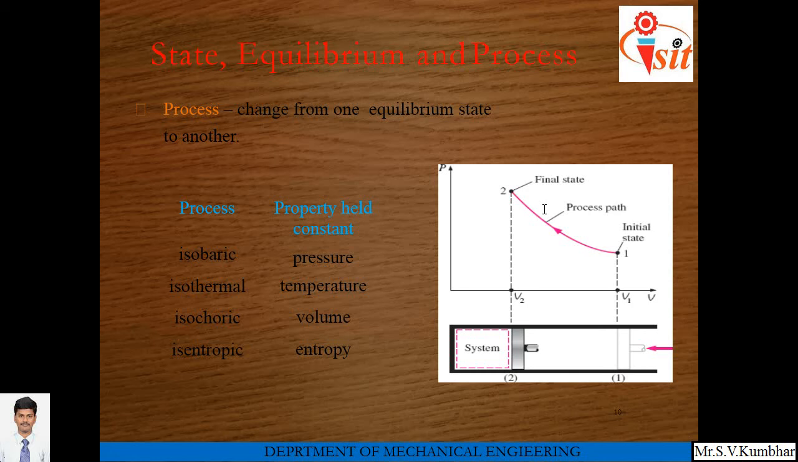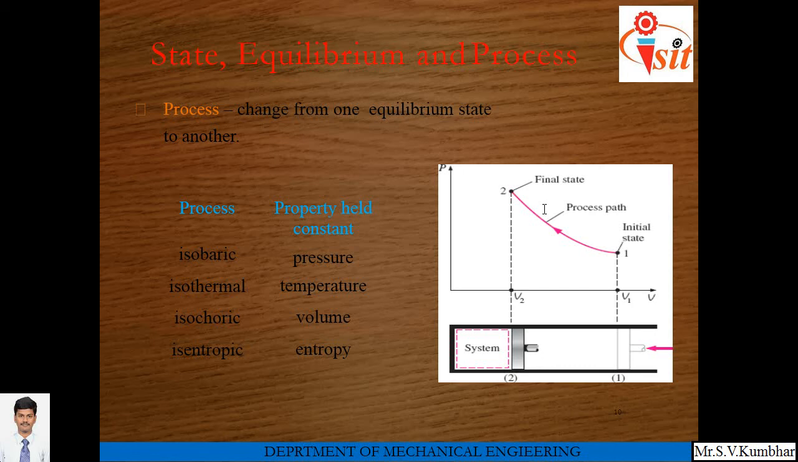If you apply force on the piston and change its position from 1 to 2, then pressure increases but volume decreases. Volume decreases from V1 to V2 and pressure increases from P1 to P2. Here we can call the process over.